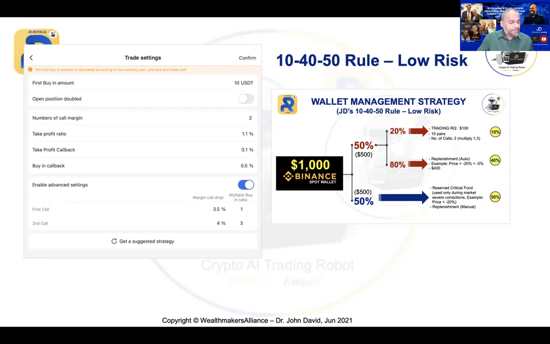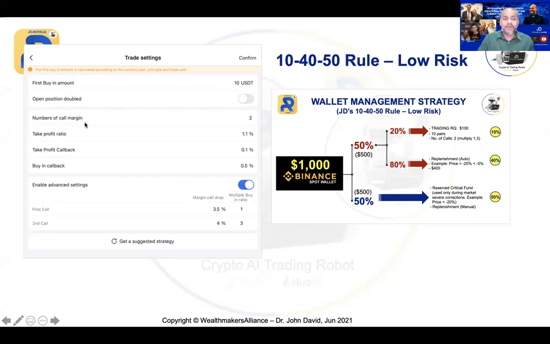That's all. So now, first buy here is always $10. Can you see that? So if you are using low risk, please make sure it is $10. Don't put more than that. And the open position double is always closed. Don't enable this, because if you enable double, then every trade will be double of $10, which is $20. That will not fit your wallet management strategy. Your strategy is only $10.